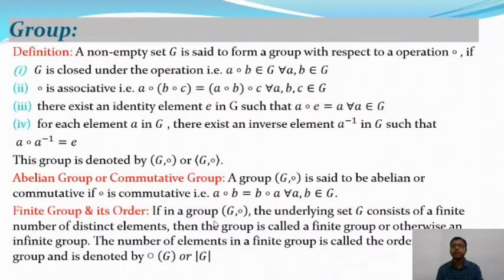If in a group (G, composition) the underlying set G consists of a finite number of distinct elements, then the group is called a finite group, and otherwise it is called an infinite group. The number of elements of a finite group is called the order of the group and is denoted by O(G) or modulus of G. So let us move on to the next slide.